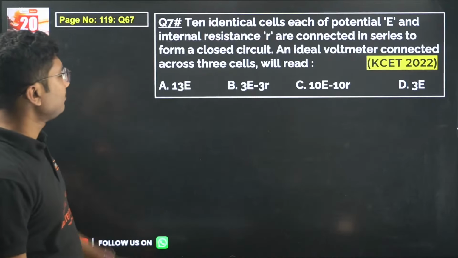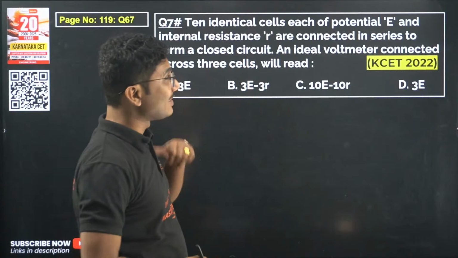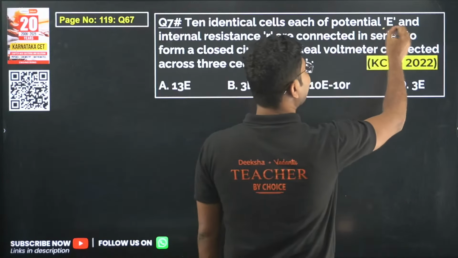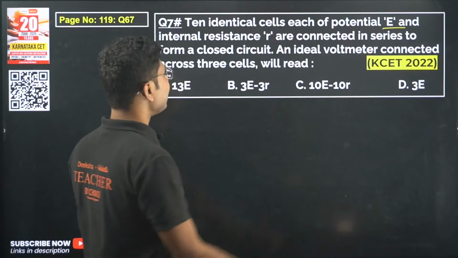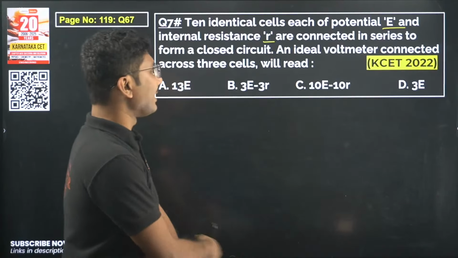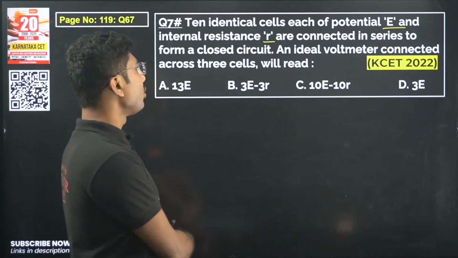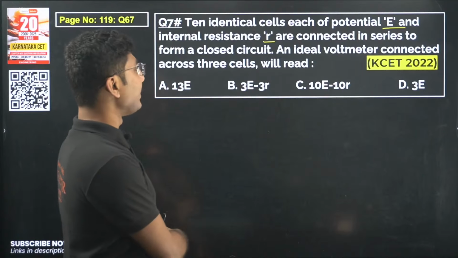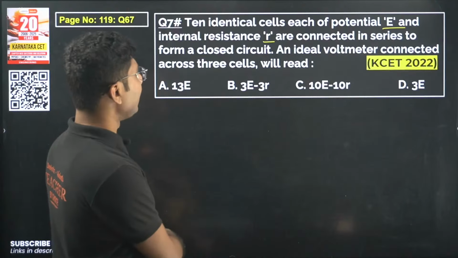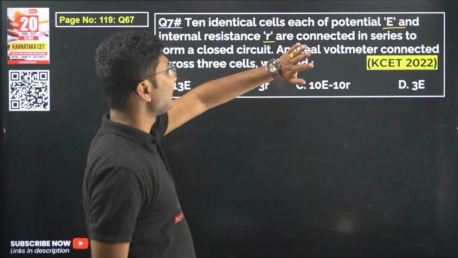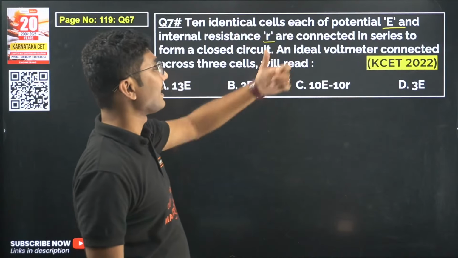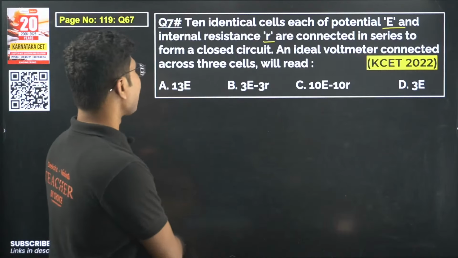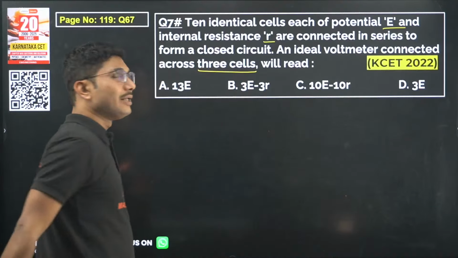Now next question. This is a very interesting question. 10 identical cells, each of potential E and internal resistance small r, are connected in series to form a closed circuit. So no external resistance is used in this case. An ideal voltmeter connected across 3 cells will read...